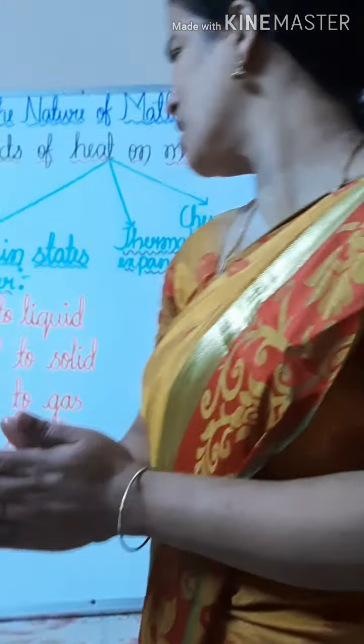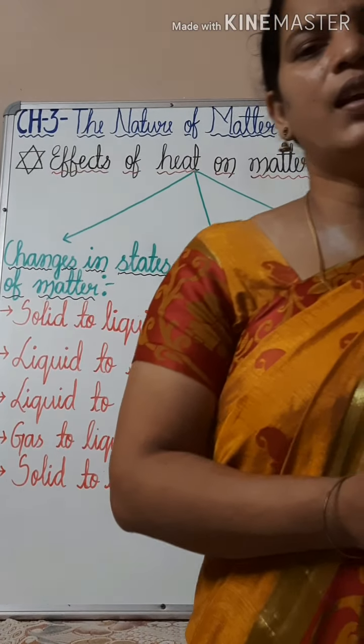Clear, children? Now here two definitions you have to remember. Liquid to solid is solidification or freezing. The process by which a liquid changes to a solid state is known as solidification or freezing.